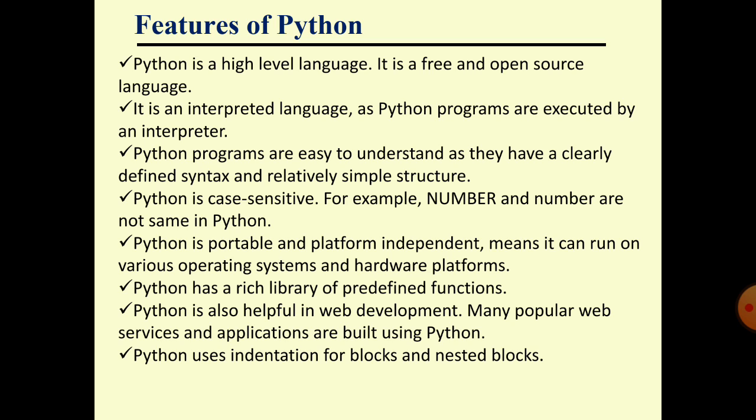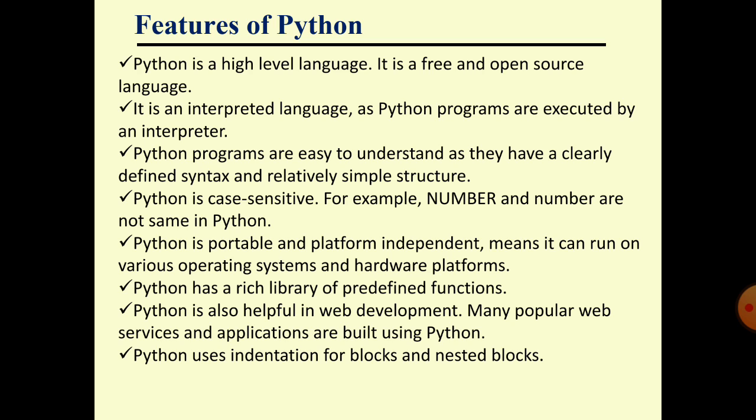Python uses indentation for block and nested block. This is the most important point that we have to remember. Python uses indentation for block and nested block. If some lines of the code you want to make nested, then we will indent it. One time indent, one line shift to the right.